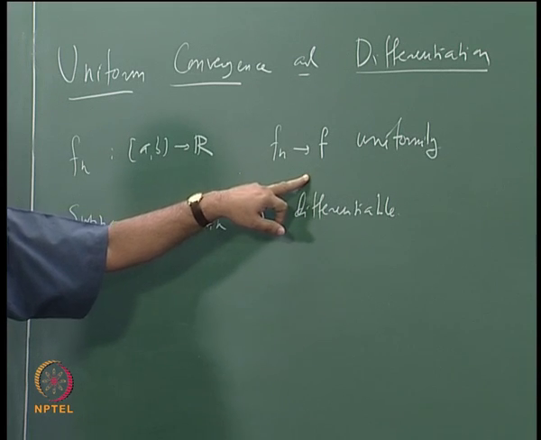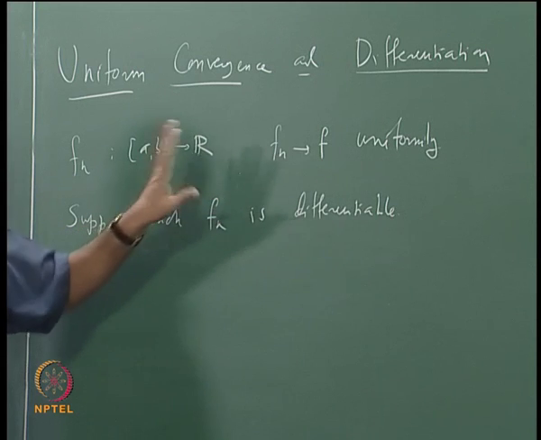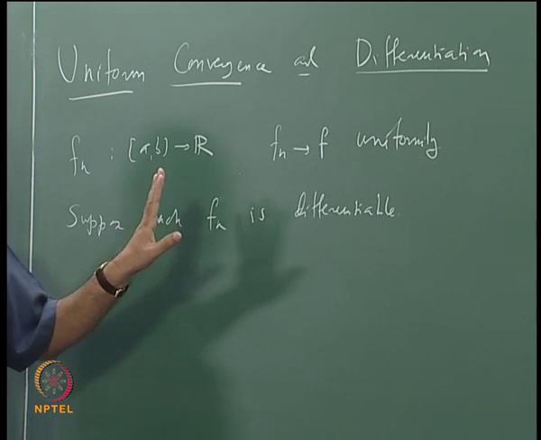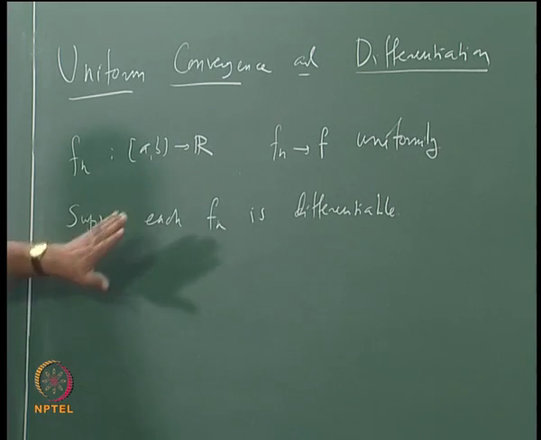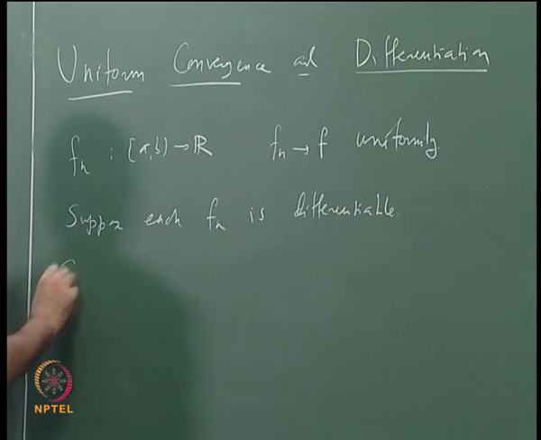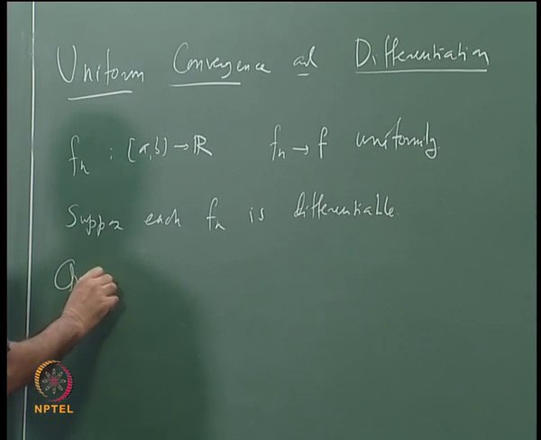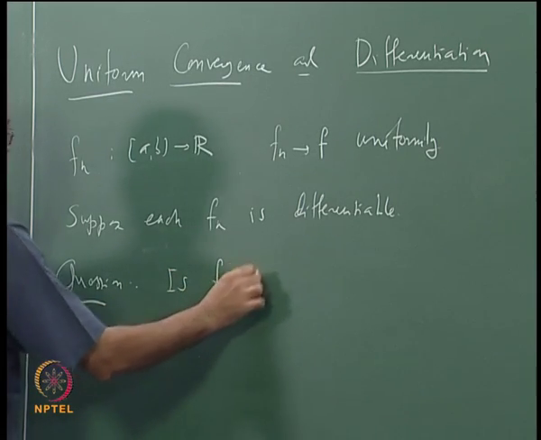We have already seen that this is false as far as pointwise convergence is concerned. But the question is this: suppose each fn is differentiable, and fn converges to f uniformly. Is f differentiable?